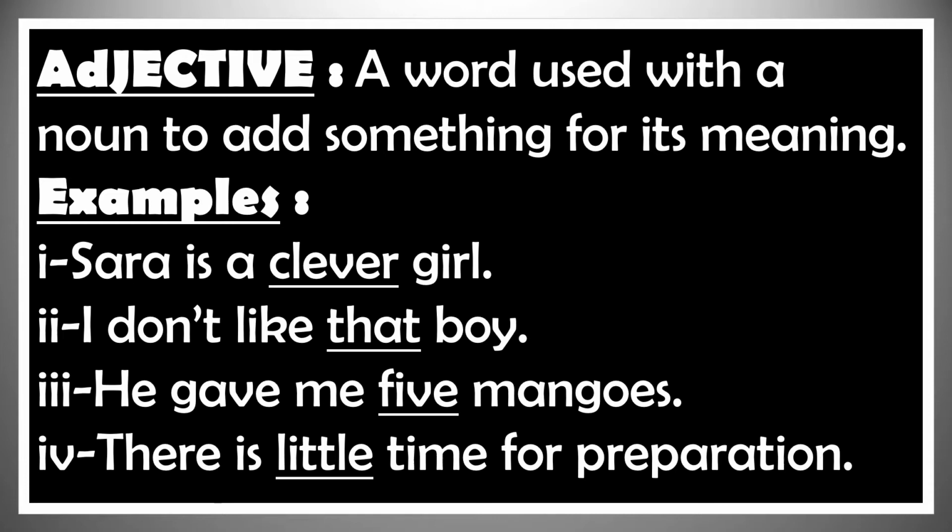How? Because it qualifies the noun time. It shows how much time there is for preparation. So, we can say that a word used with a noun to describe or point out the person, animal, place or thing which the noun names, or to tell the number or quantity is called an adjective.